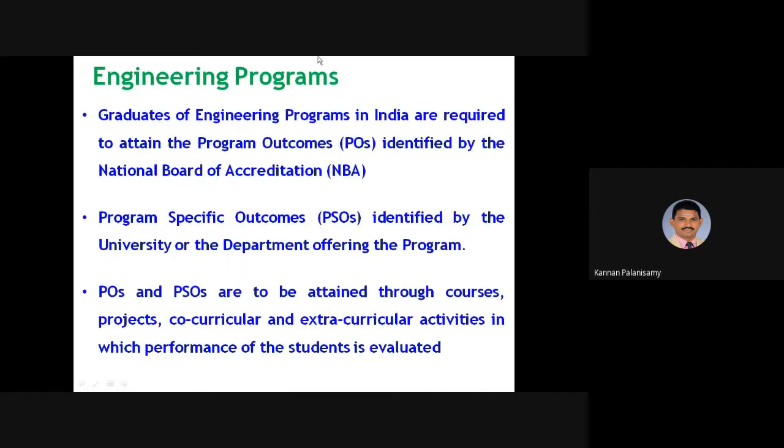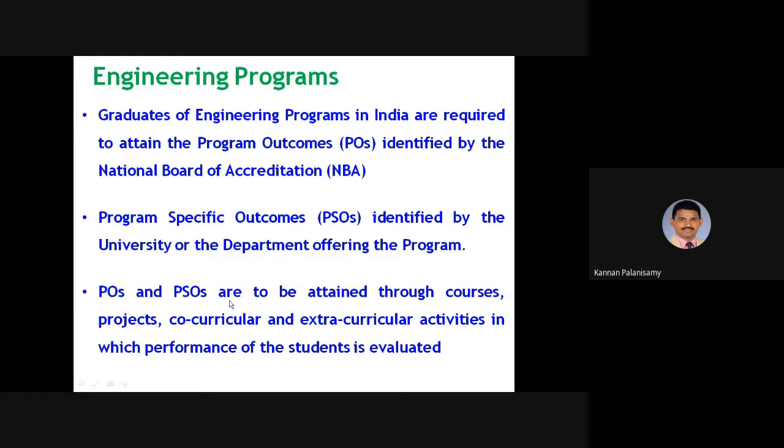Then, how engineering programs in India are required to attain program outcomes. That we have just seen, identified by the National Board of Accreditation, and program specific outcomes are identified by the university or the department offering the program.